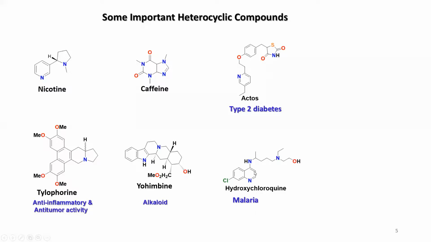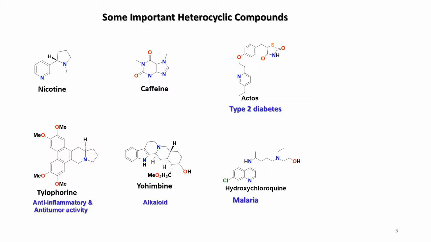Recently, this compound got very popular. I hope all of you have heard of this one, hydroxychloroquine. During this COVID pandemic, we had to supply this compound to many countries.